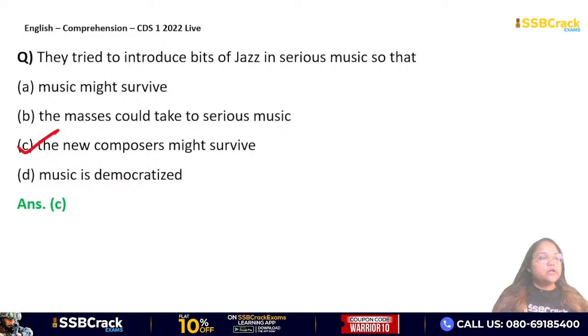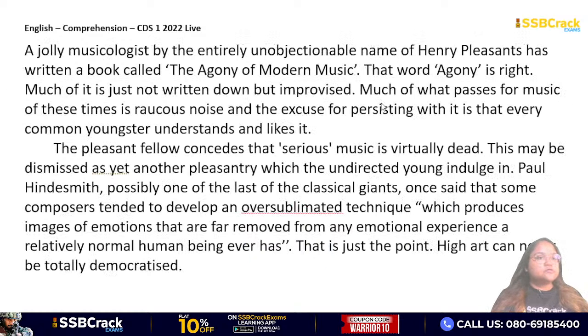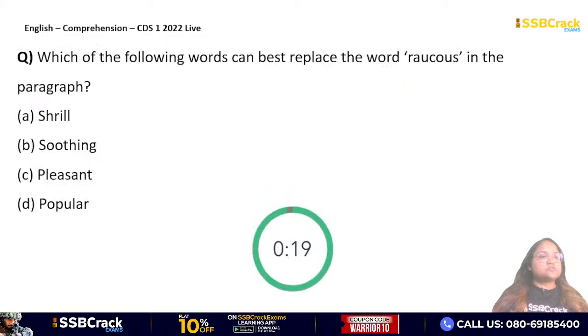Okay, guys. Next question की ओर बढ़ते हैं. Which of the following words can best replace the word raucous in the paragraph? So if you go back to the passage here, there is this word called raucous. See, much of what passes for music of these times is raucous noise, right? तो आजकल के म्यूजिक जो है वो रॉकस नॉइज की तरह है. So what will be the word which can replace the word raucous? That means simply you have to find out the similar in meaning word, synonym of raucous.